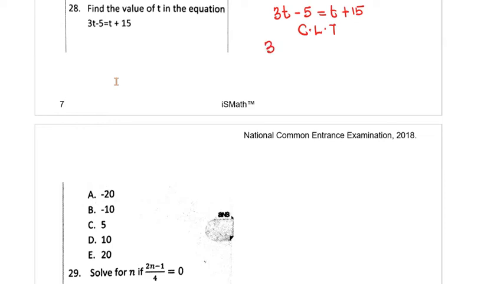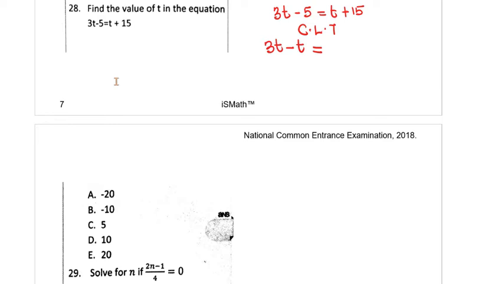So when I collect like terms, it's going to be 3t. I'm bringing the t from the right to the left. Actually, what I'm doing is I'm eliminating it from the right and then it reappears on the left, because by eliminating it on the right, I have to subtract t from both sides. So I've already subtracted it from this side, and then subtracting it from the right hand side would make it disappear from there. So we have that'll be equal to, I am doing this on purpose because I'm intending to move minus 5 out of there as well.